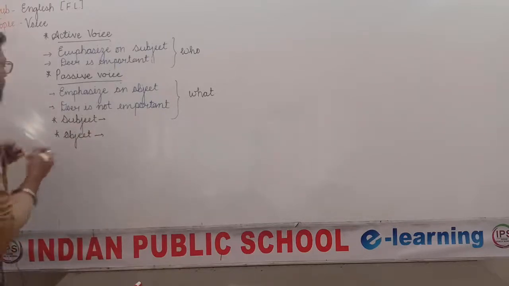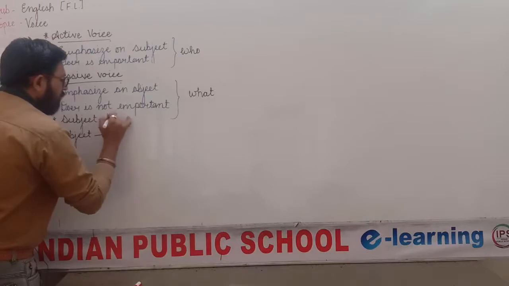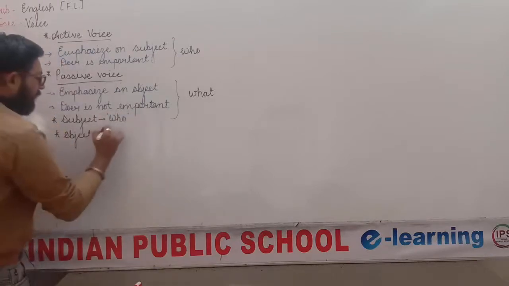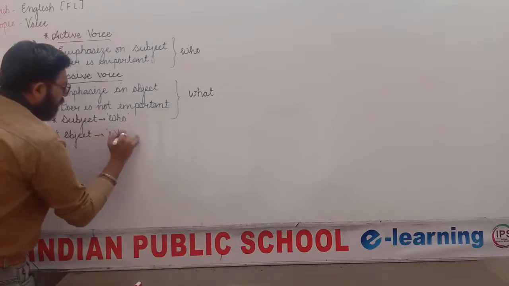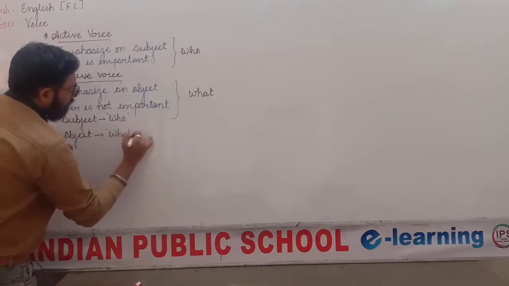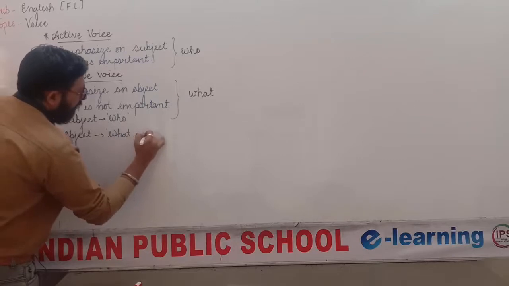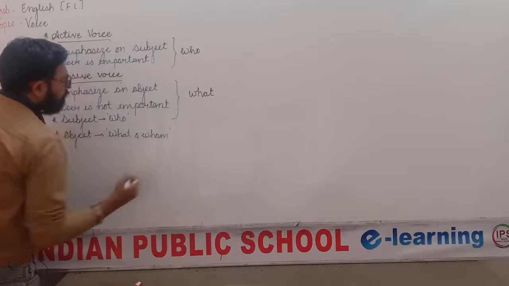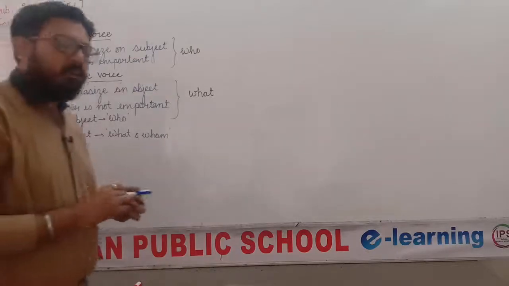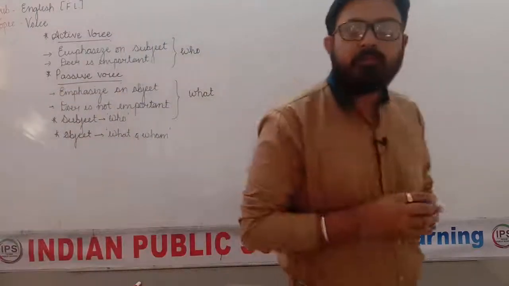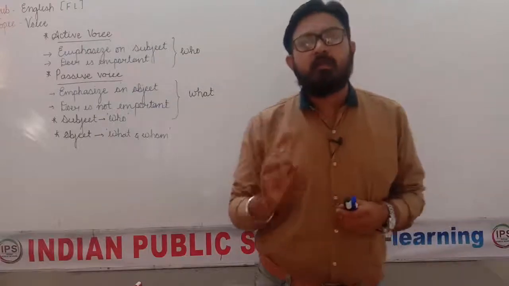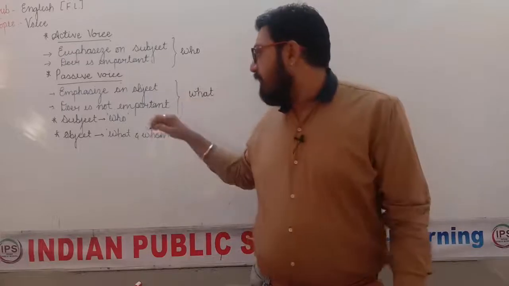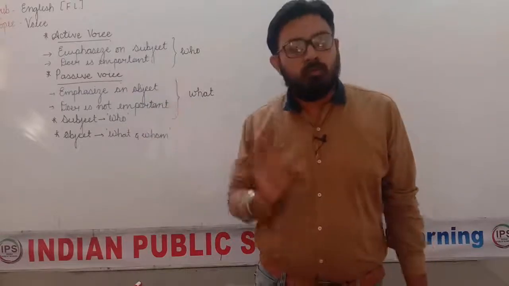So very simply we can say subject means the word which gives you answer of who, and object means the word which gives you answer of what and whom. This is the very simplest way. Subject means the word which answers you who, and object means the word which answers you what or whom.